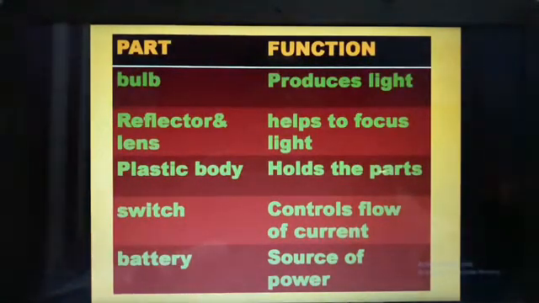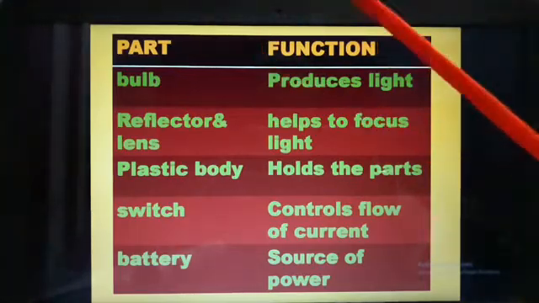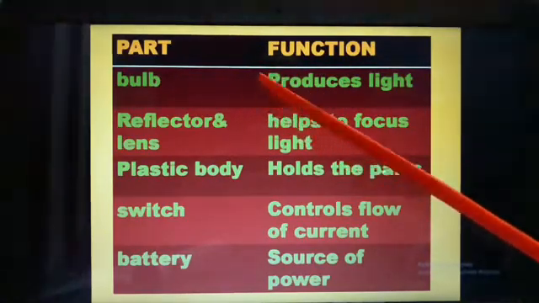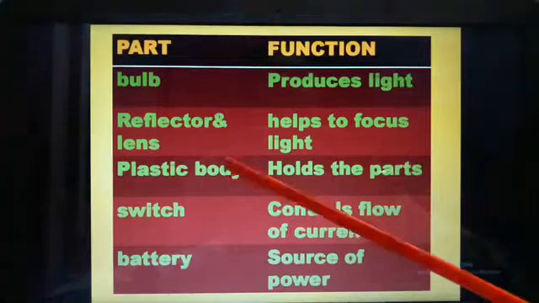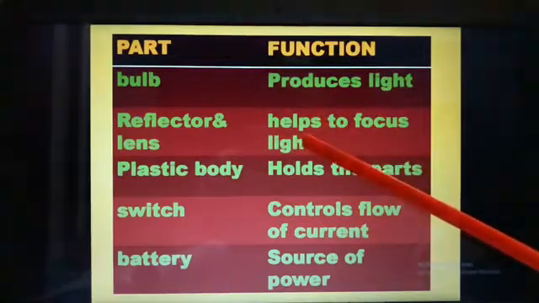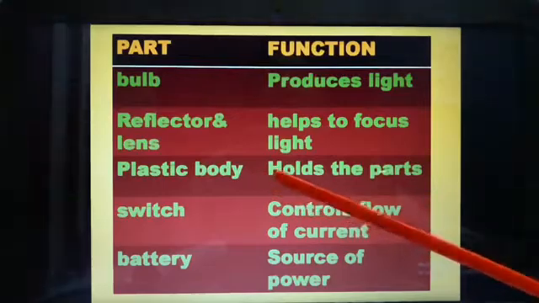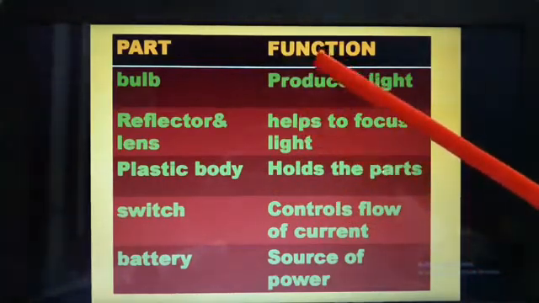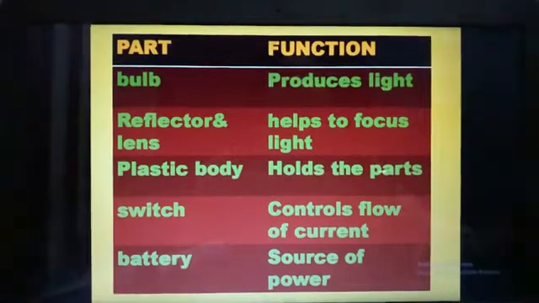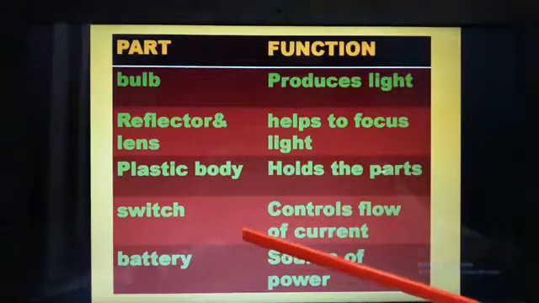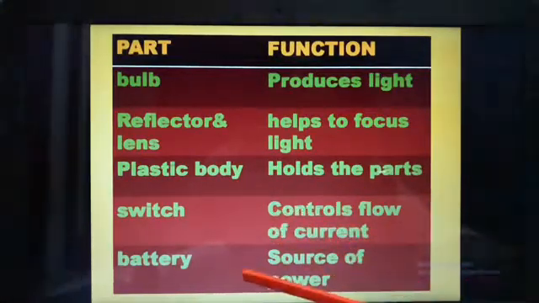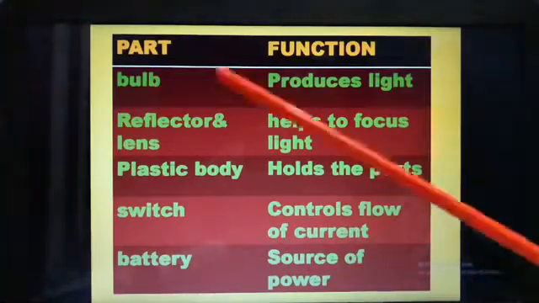Now let us study the parts and the functions. Now which part? Bulb. You might have seen in your homes also. What does it do? What is its function? It produces light. Reflector and lens, what do they do? They help to focus the light. Plastic body holds the parts. Plastic body means wires and all in your home you might have seen. Even mobile chargers, when we are charging, you see the plastic body, isn't it? So those are called the plastic body. They hold the parts. Switch, it will control the flow of current. Battery, it will give the power. So these are the functions.